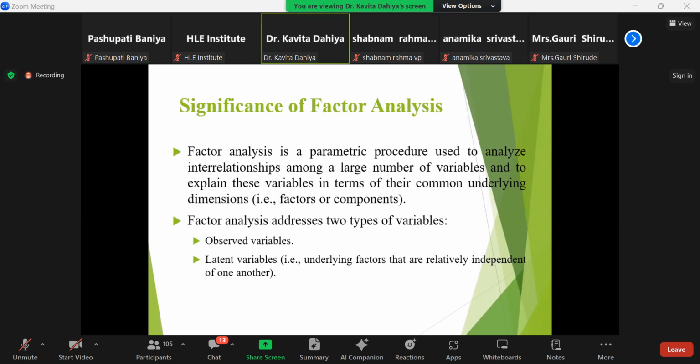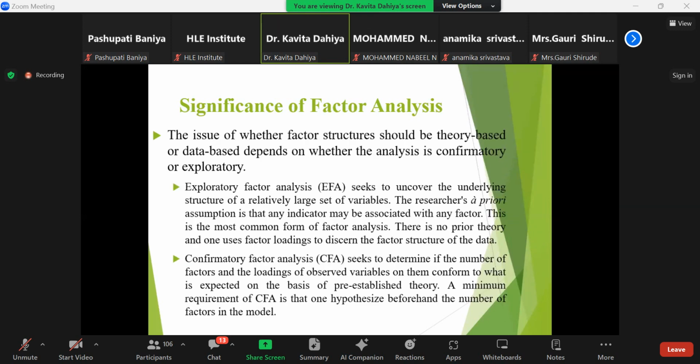A latent variable is where you derive some statements, deriving the latent variable with the help of a few factors, maybe attitude, personality, learning, past experience, or the behavior of the respondent. So this is a latent variable. Factor analysis is basically used for the latent variable, and the observed variable is also used for assistance only, not as a major variable. So there are two kinds of factor analysis: exploratory factor analysis and confirmatory factor analysis.